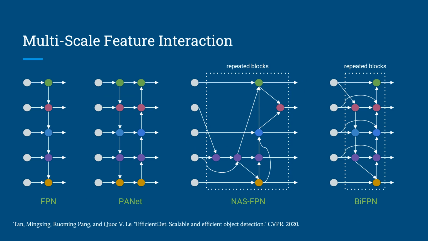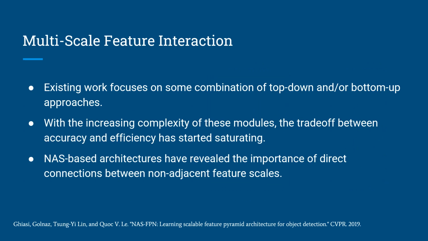All human-designed interactions, which include FPN, PANet, and BiFPN, seem to be some combination of top-down and bottom-up paths, while Neural Architecture Search, or NAS-FPN, suggests the need for direct connections between non-adjacent scales. The top-down and bottom-up combinations have started to reach saturation, with increasing complexity not accompanied by similar improvements in accuracy, thus implying a need for a better multi-scale feature interaction method.